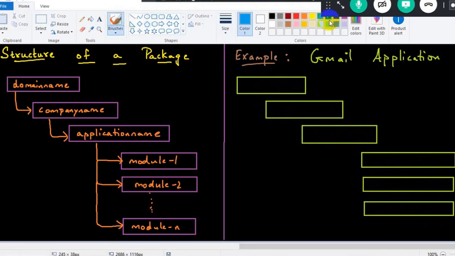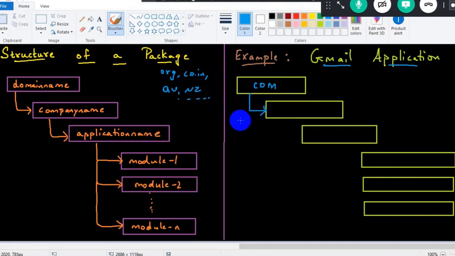Let me try to talk about it. Whenever you talk about the Gmail application, what is the domain name? www.gmail.com, so the domain name is gmail.com. The extension is generally com, so that is the reason I write it as com. The extension might be org, co.in, AU, NZ. It depends. Whatever your domain name is will be my first package.